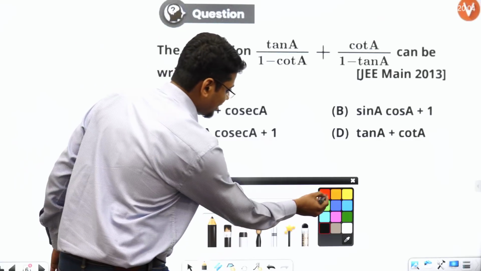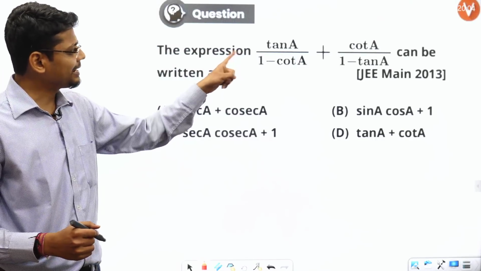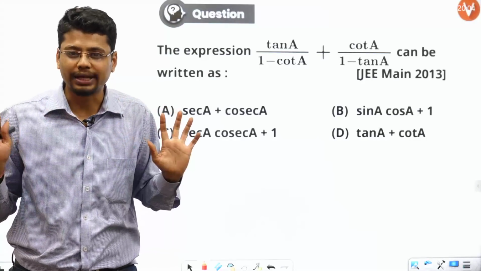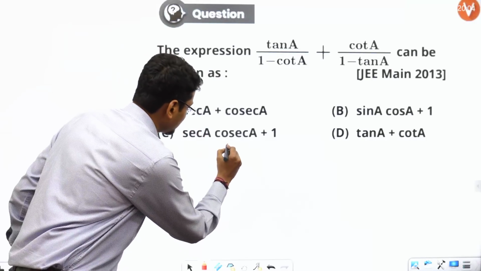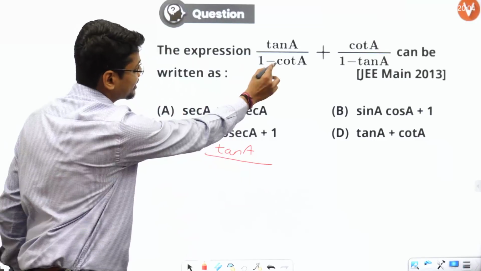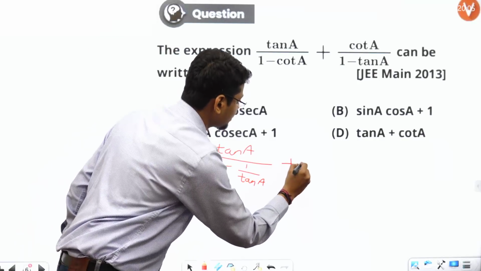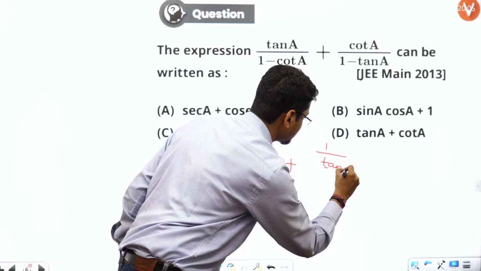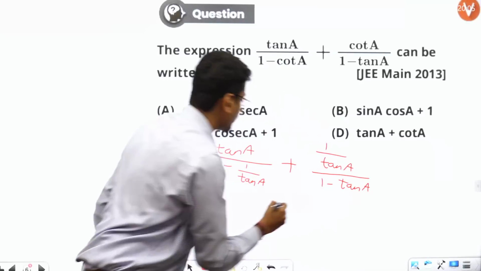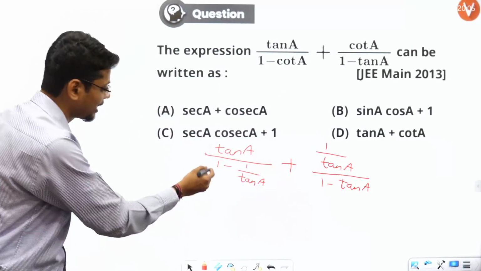From my side, I'll anyway solve for all of you. First of all, tan A by 1 minus cot A plus cot A by 1 minus tan A. I'll convert everything to tan. So this will give me what? Tan A by (1 minus 1 by tan A), right, plus (1 by tan A) by (1 minus tan A). Alright, so upon taking LCM in both these expressions respectively, what will I get?